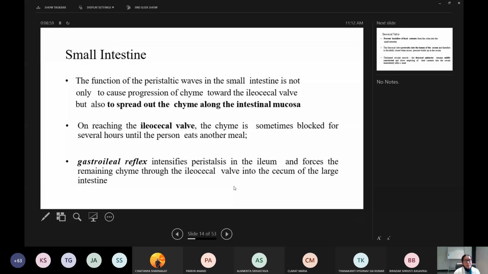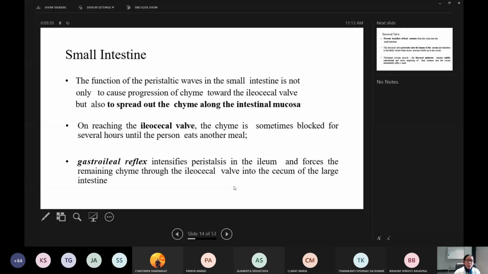The more the chyme is exposed to the mucosa, the more the absorption rate will increase. So these peristaltic waves are not only propulsive, they also help in absorption as the food particles come in contact with the intestinal mucosa.